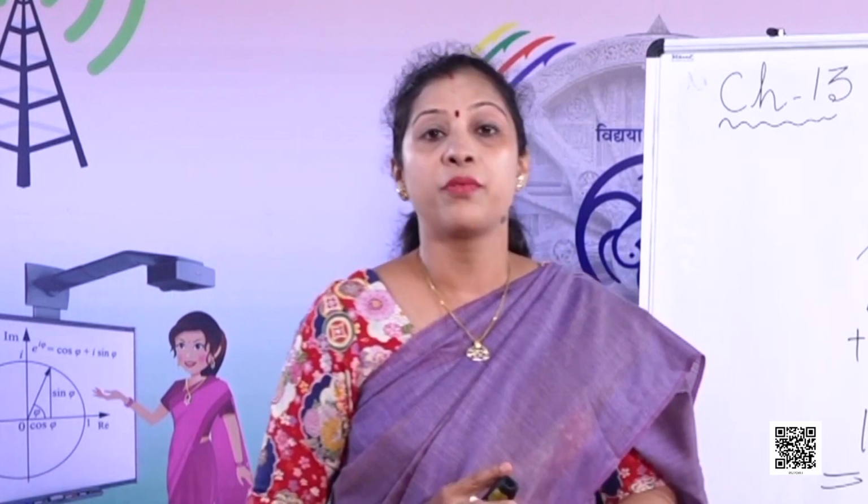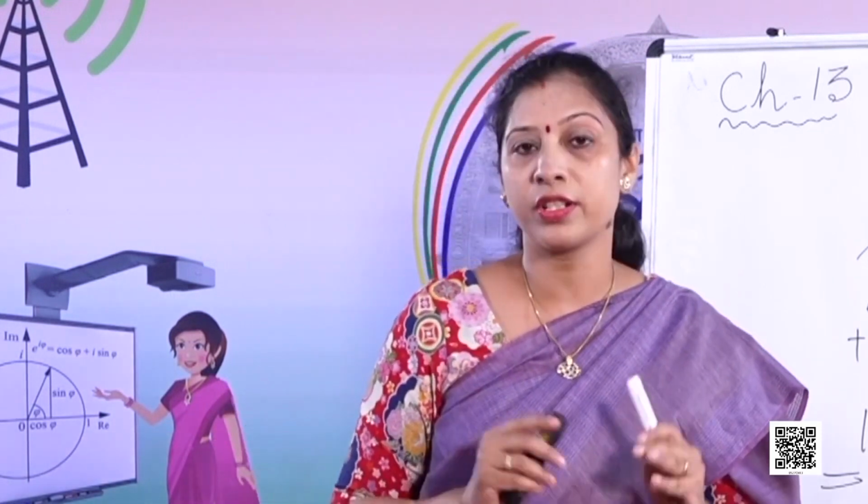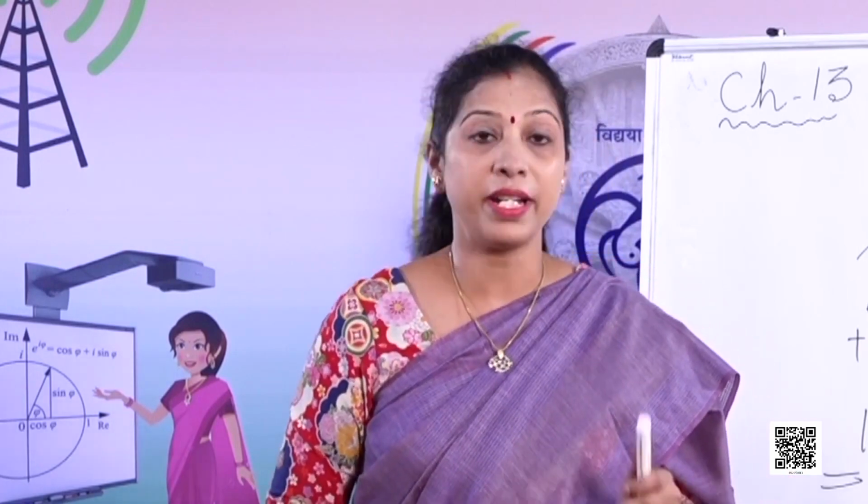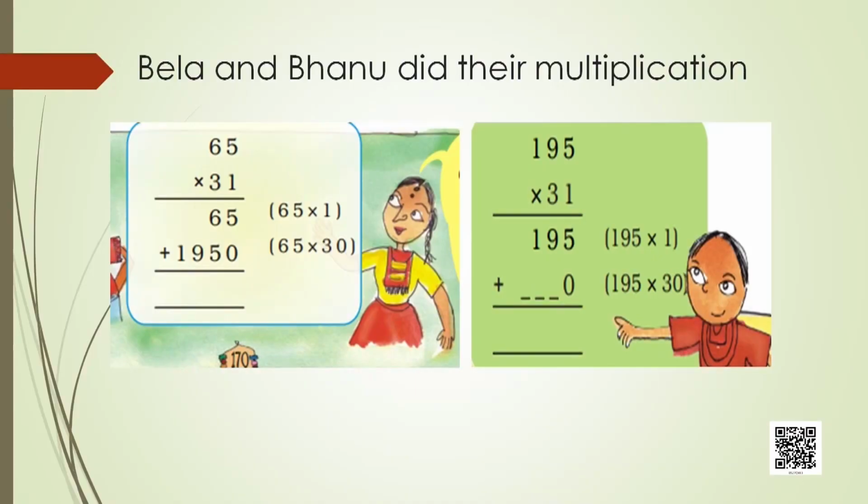So in maths, we always have to go for a shortcut method, but the correct method. Shortcut with correct answer. Now Mani Ratnam's son Bela and Bhanu did their multiplication in a shortcut method. Bela also calculated the salary of the cook, but in a different manner.